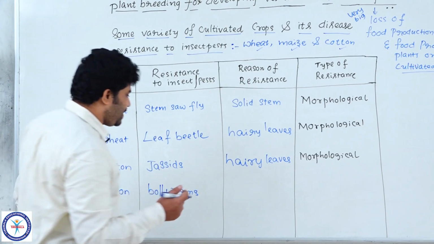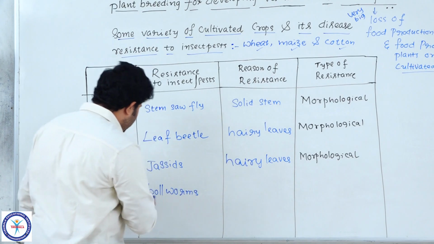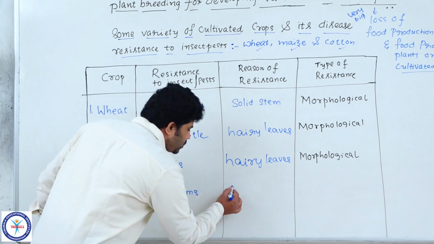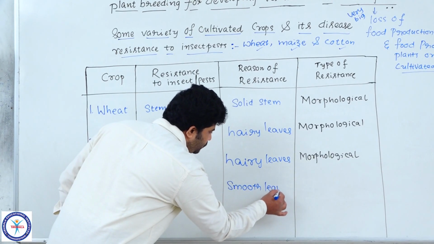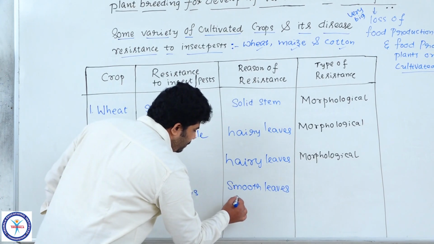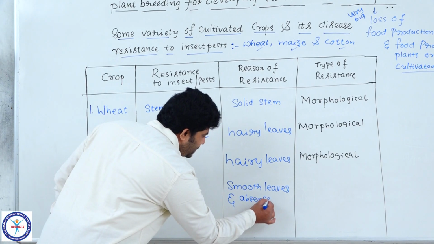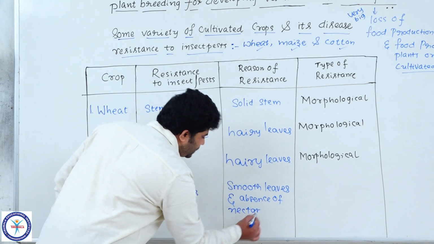Now what we changed here, we altered the characters of these cotton plants, which come under non-preference characters, that is, smooth leaves we are providing, and absence of nectar, or nectarless plants we are producing here.